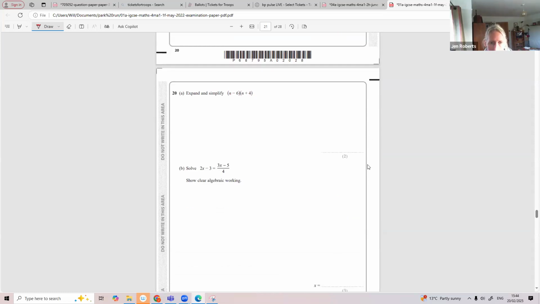Expand your brackets. n squared, add 4n, minus 6n, minus 6 times 4 is negative 24. Simplify: n squared. 4n take away 6n is minus 2n, minus 24.